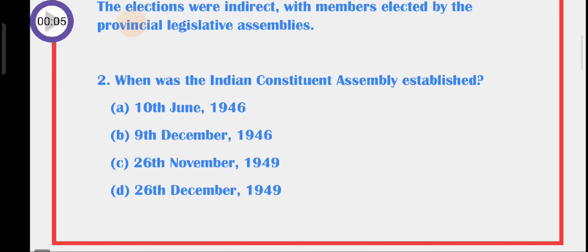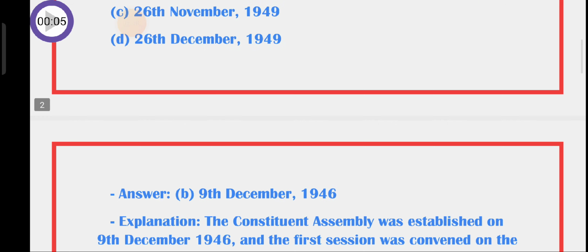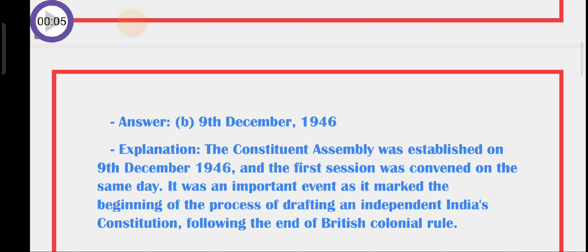Question number 2. When was the Indian Constituent Assembly established? A. 10th June 1946, B. 9th December 1946, C. 26th November 1949, D. 26th December 1949. So the answer is B. 9th December 1946. Explanation: the Constituent Assembly was established on 9th December 1946 and the first session was convened